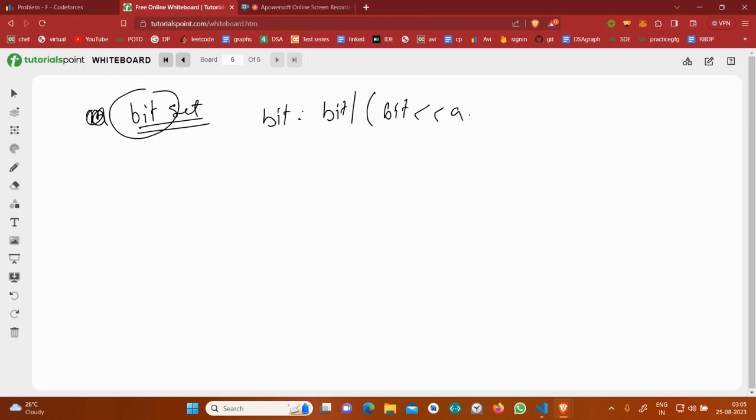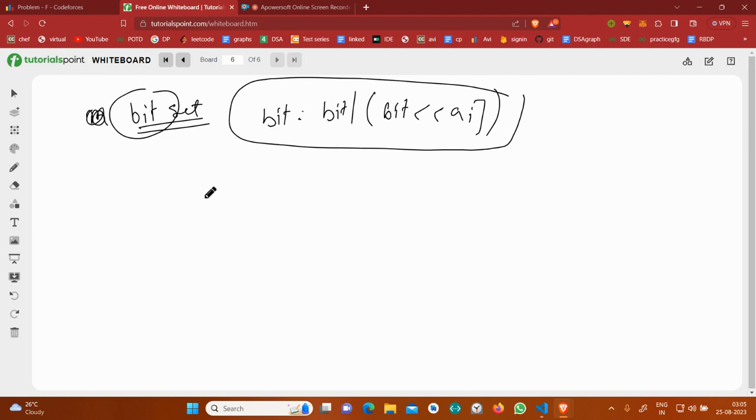So I will apply binary search, and first of all I will use the bitset to generate all the subset sums which are possible, using that formula bit equals bit or bit left shift a[i]. First I will do this, meaning I will pre-store all the subset sums which can be possible.